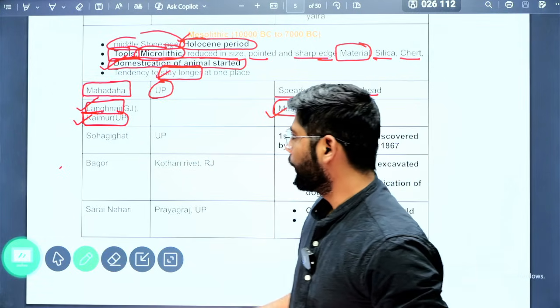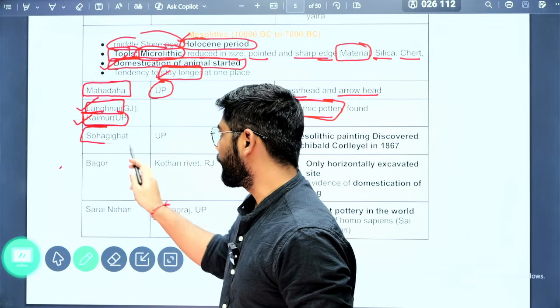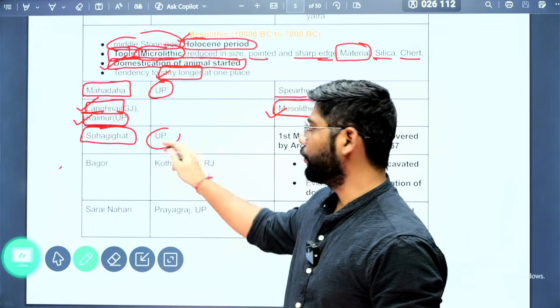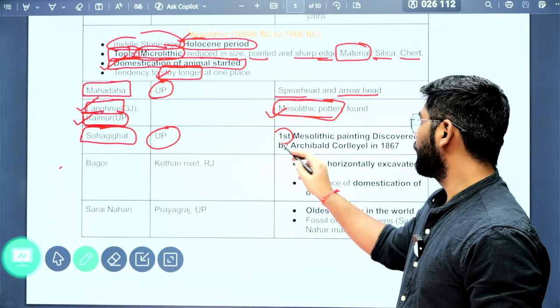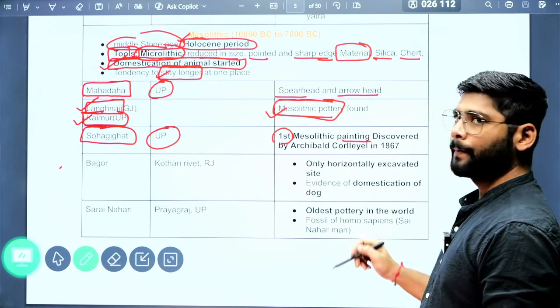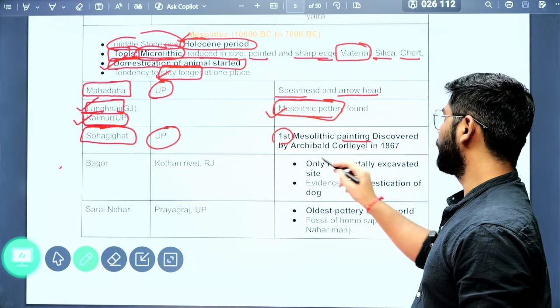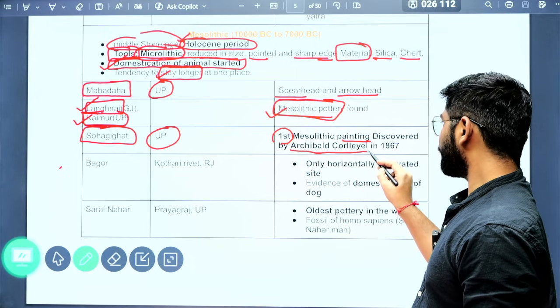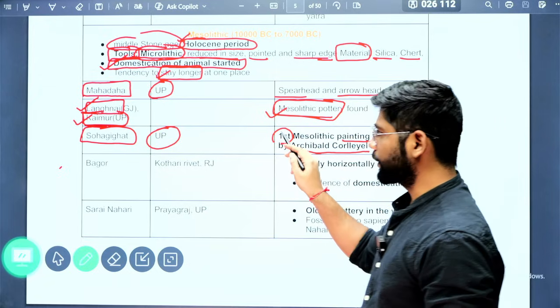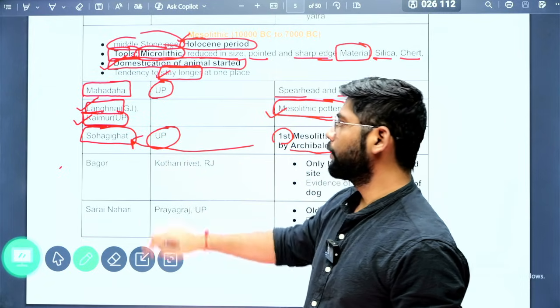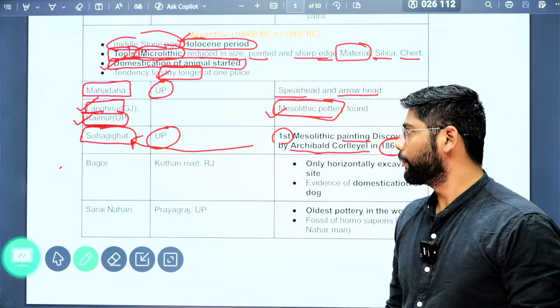Okay, the next important site is Sohagi Ghat, and this site is located in Uttar Pradesh itself. This is important because it is the first Mesolithic painting, discovered by Archibald Carlleyle in 1867. Where did he discover it? He discovered it in Sohagi Ghat. So this is the important thing.